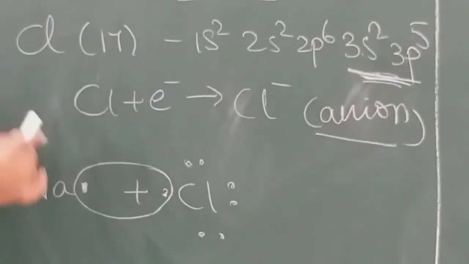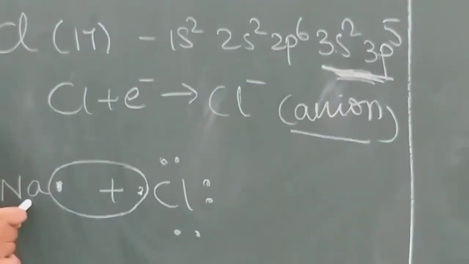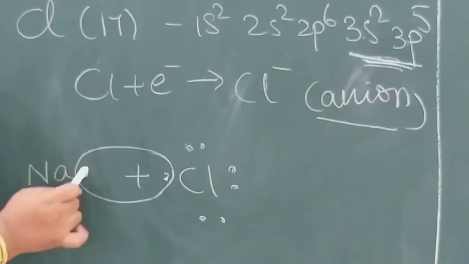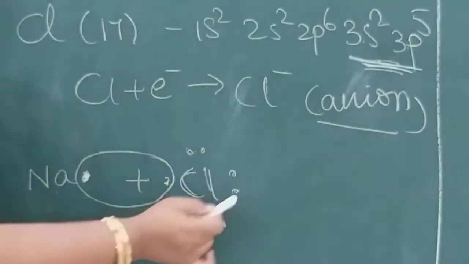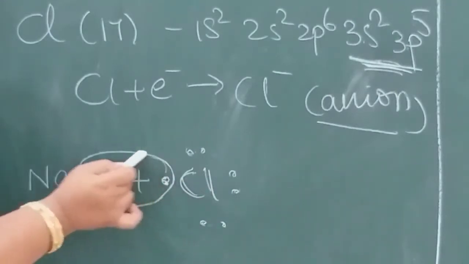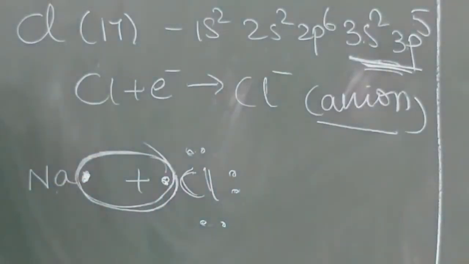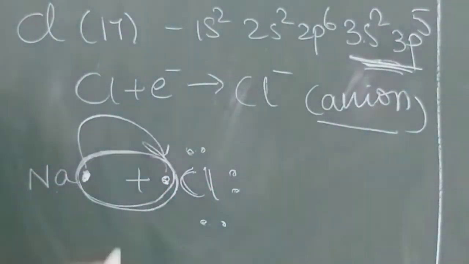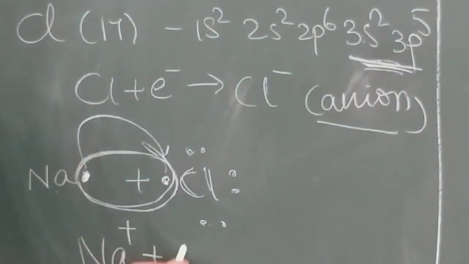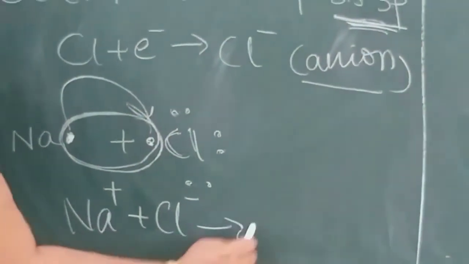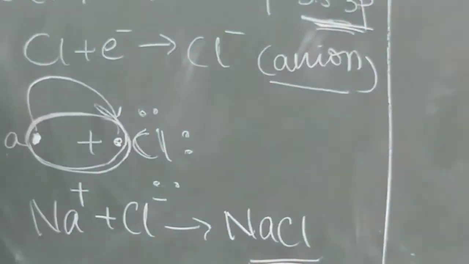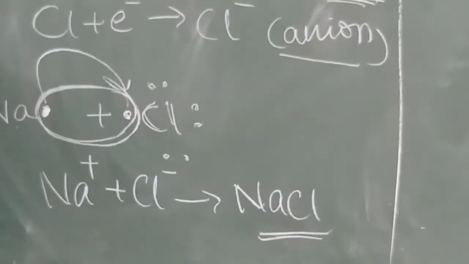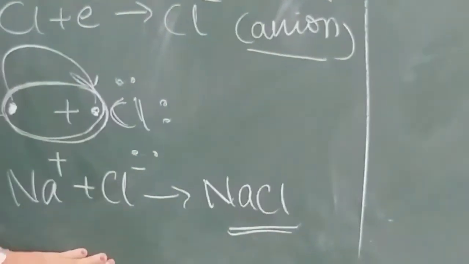Coming to writing in Lewis dot structure, Na has 1 electron in the valence shell and chlorine has 7 electrons. So this electron will transfer from sodium to chlorine and the bond will be formed. Na plus and Cl minus give rise to NaCl, sodium chloride. Like this we can explain ionic bond.